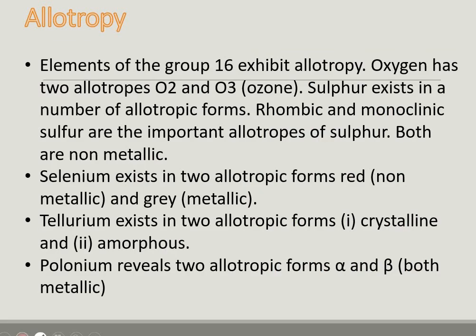Now, allotropy. Elements of group 16 exhibit allotropy. Oxygen has two allotropes, oxygen and ozone. Sulfur exists in a number of allotropic forms; rhombic and monoclinic sulfur are the two important allotropes of sulfur. Both are non-metallic. Selenium exists in two allotropic forms, red and grey. Red is non-metallic, grey is metallic. Tellurium exists in two allotropic forms, crystalline and amorphous. Polonium has two allotropic forms, alpha and beta, and both are metallic.